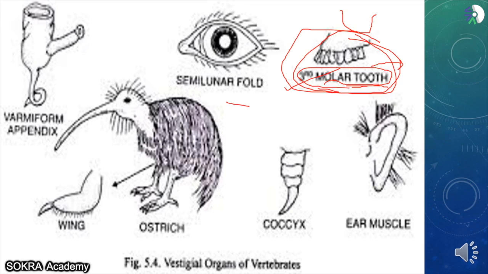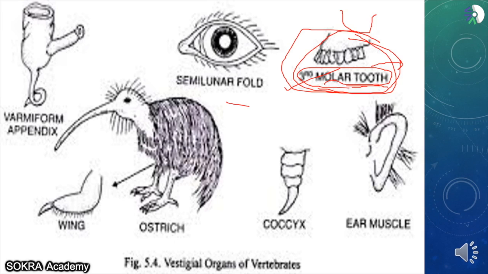So what is vestigial? Vestigial organs are those organs that are no longer required by a particular animal. For us, we do not need the third molar because we do not use it, so it is a vestigial organ. But it is proof that we have evolved, because our ancestors used to use them, but we do not use it now, so that is why it became vestigial. That is why vestigial organs support evolution.